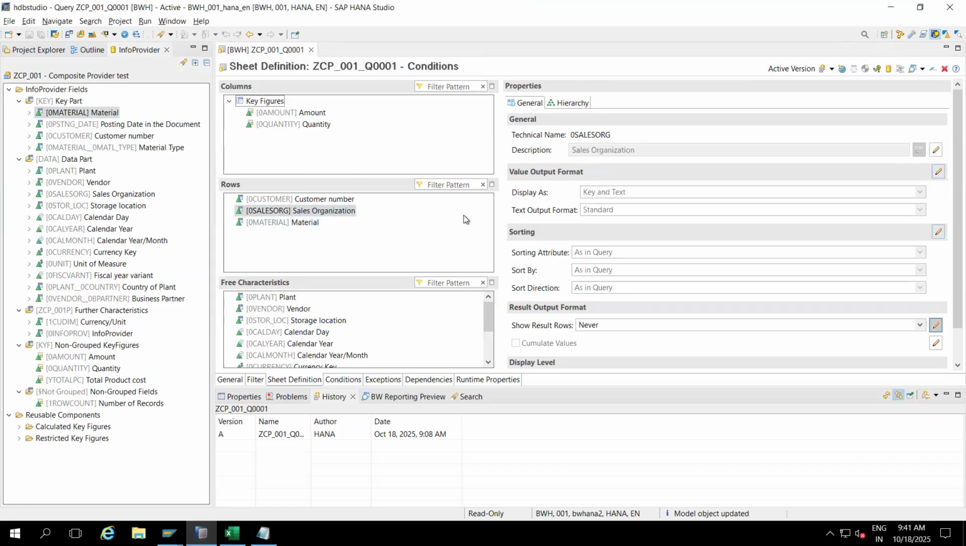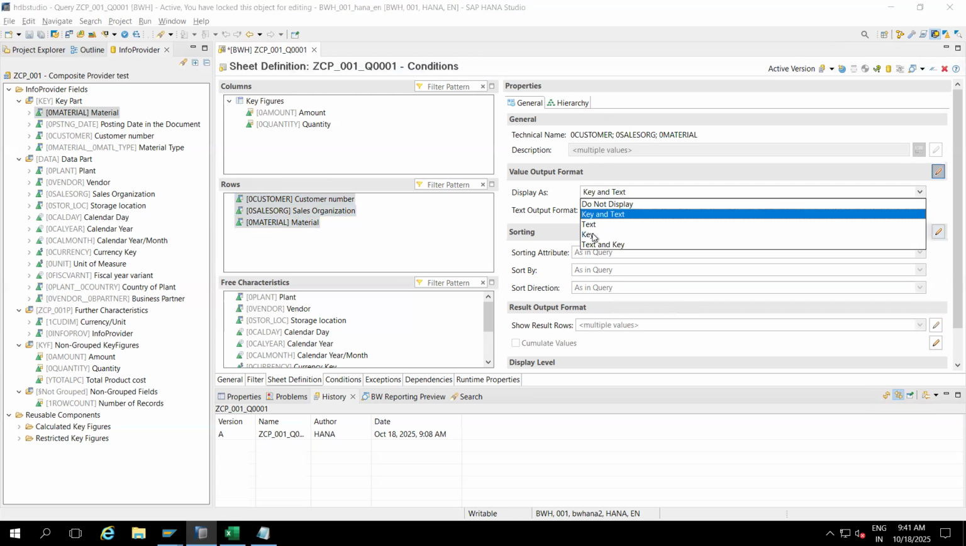These are all characteristic properties. I selected sales org and material, and these are all characteristic properties. You can use options like sort direction, and display key and text. I don't want to display key and text. Select all and you can do it at one time. So I'm selecting it and giving only key.